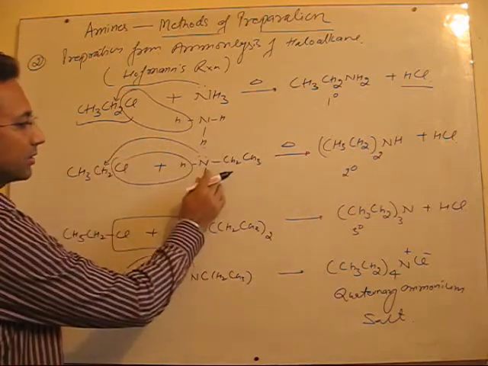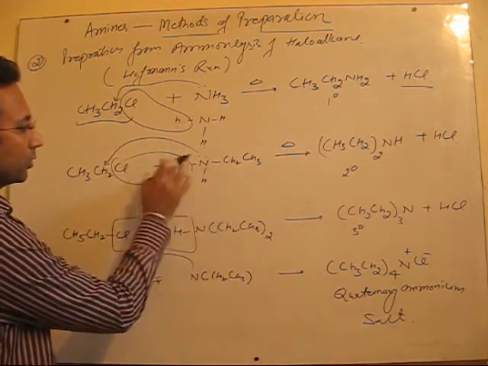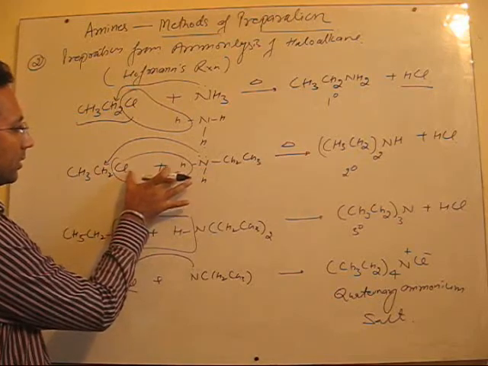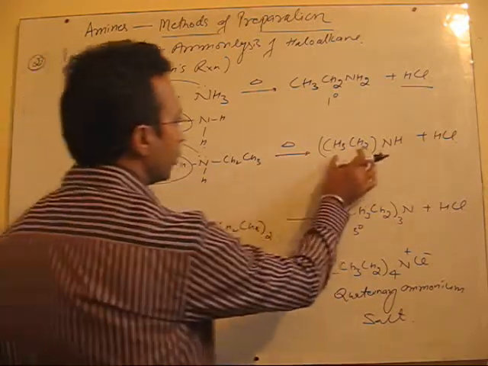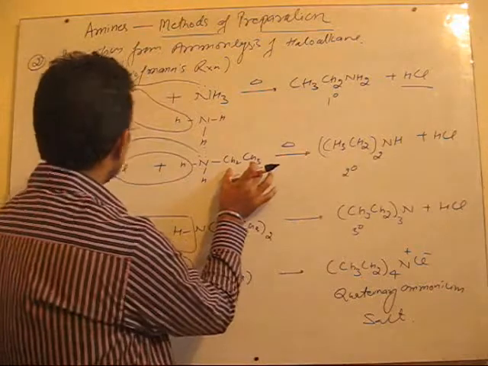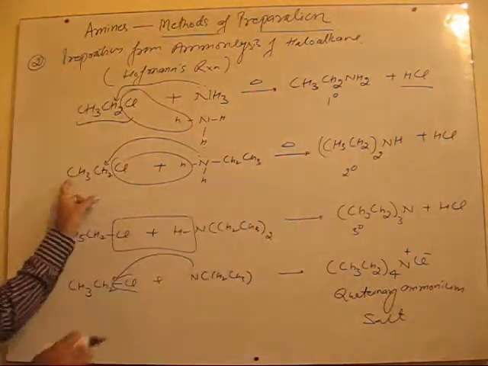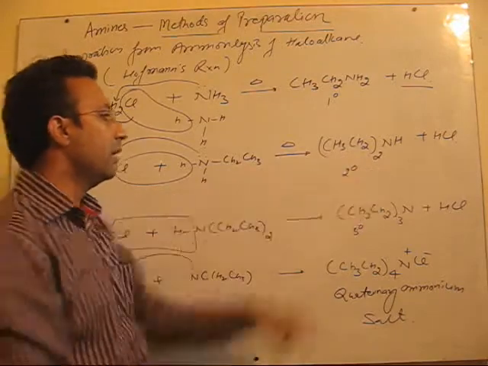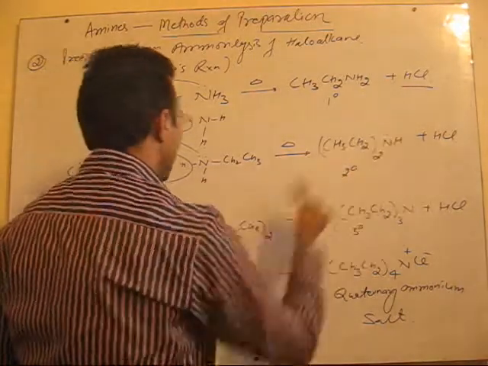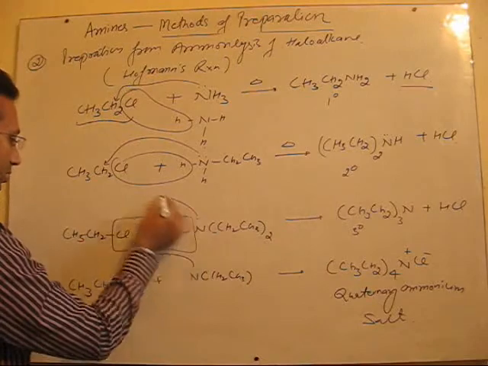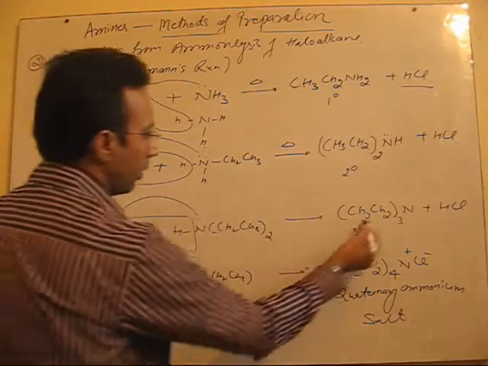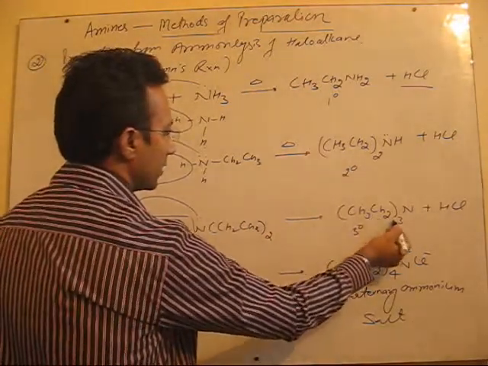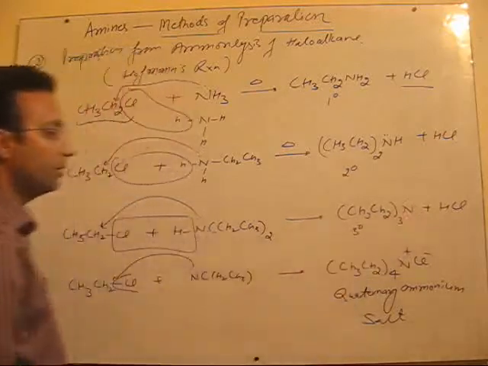It can still act as a nucleophile. So again, H and Cl. Another ethyl group gets attached to nitrogen, and in this case you will get a secondary amine. Then it can attack further, just like the previous step, one more ethyl group gets attached and you will get a tertiary amine.